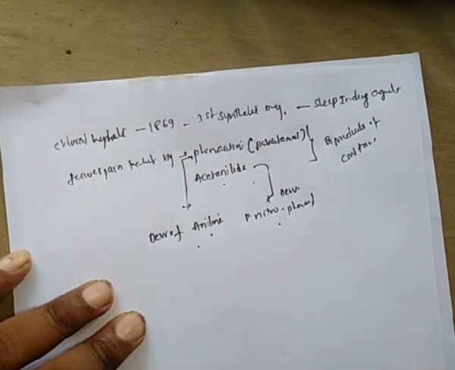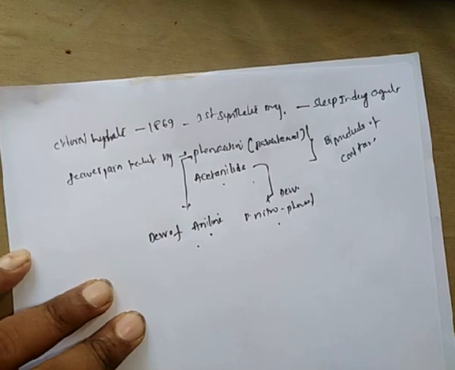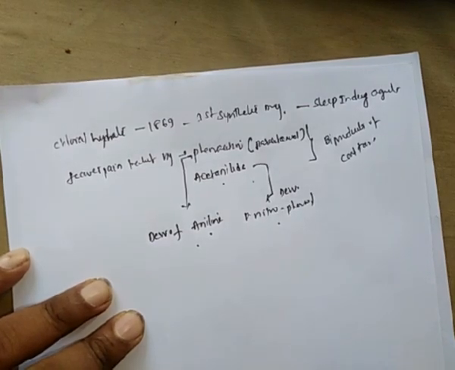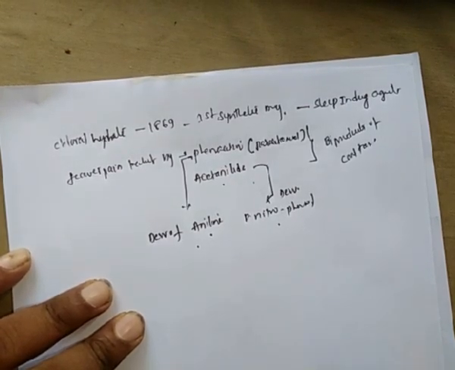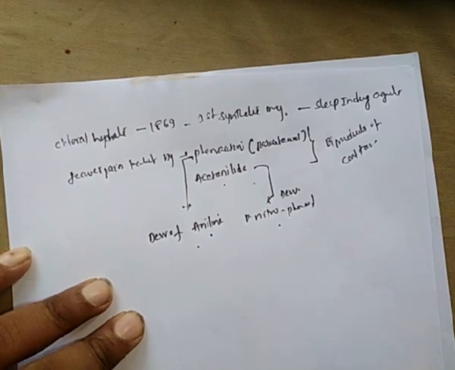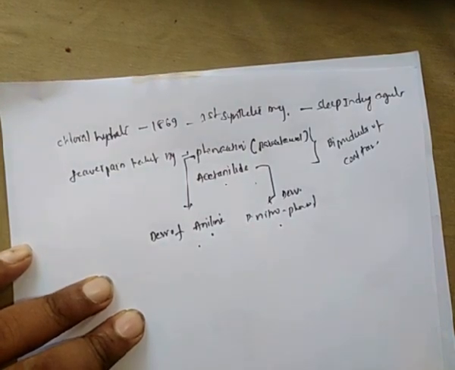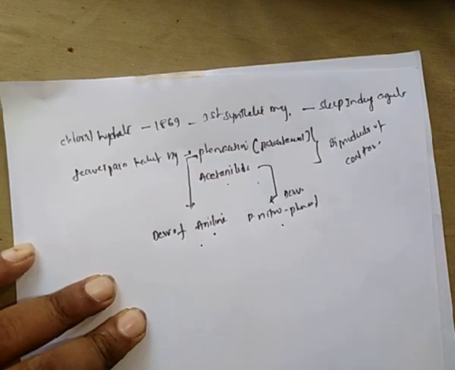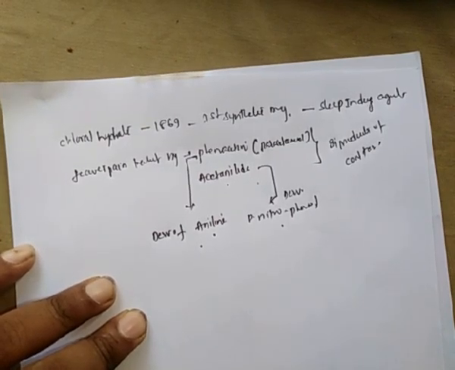So chloral hydrate is an organic compound, phenacetin is an organic compound, acetanilide is an organic compound. These organic compounds are used as drugs. In pharmaceutical organic chemistry, pharmaceutical organic chemistry is the basis for the chemistry of drugs.